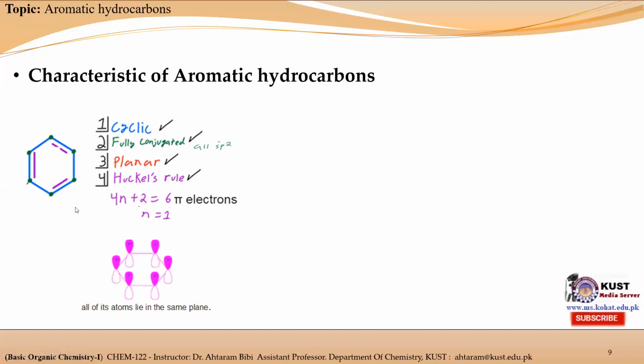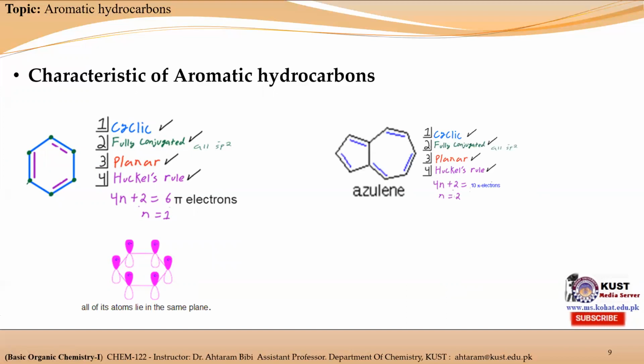It has a planar structure. It is mentioned over here that all the atoms lie in the same plane, so it has a planar structure. And it obeys Huckel rule because it consists of 6 pi electrons: 2 pi electrons, 4 pi electrons, and 6 pi electrons. So according to Huckel rule, it is an aromatic hydrocarbon. It possesses the 4 properties of aromatic hydrocarbon, so it is an aromatic compound.